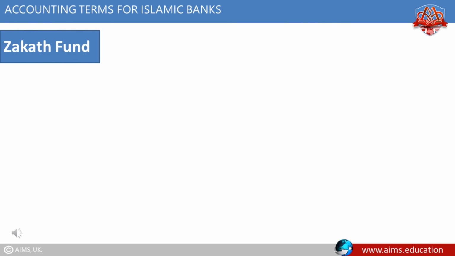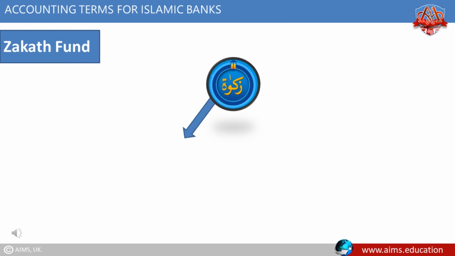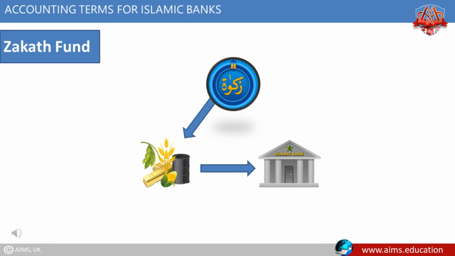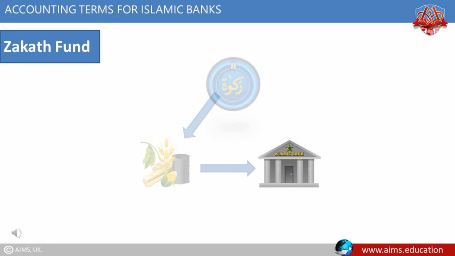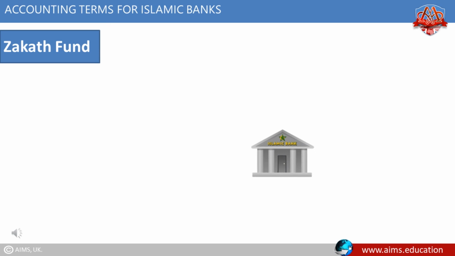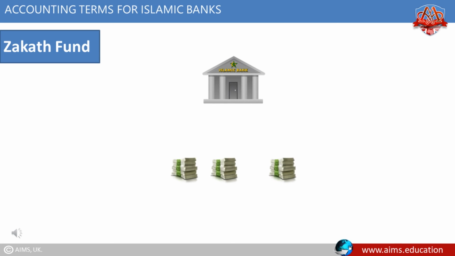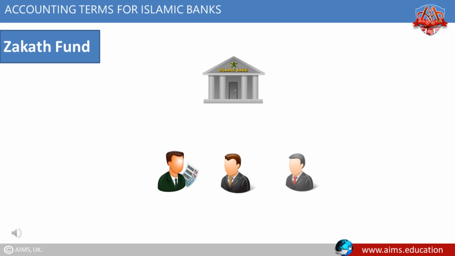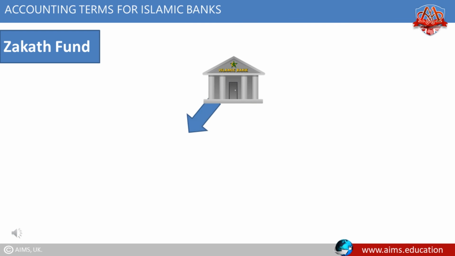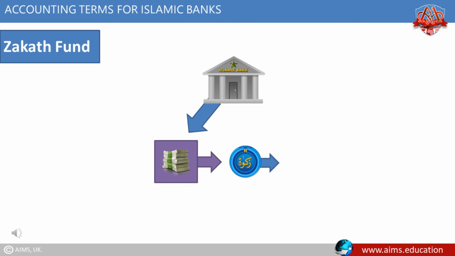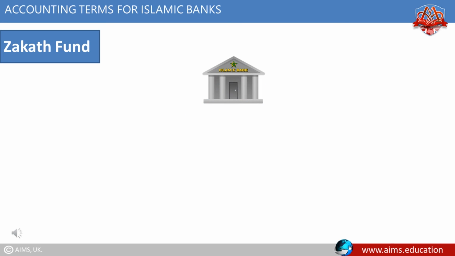Zakat Fund. Zakat is an obligatory payment on a certain wealth, and Islamic banks have a dual role with regard to this obligation. First role. The Islamic banks collect zakat from the owners, account holders, and employees. Banks can charge a fee for managing the zakat fund, and this fee is considered as the bank's income. The second role.